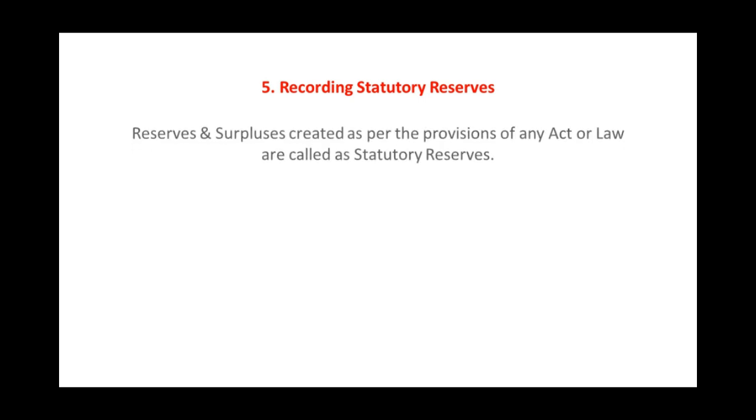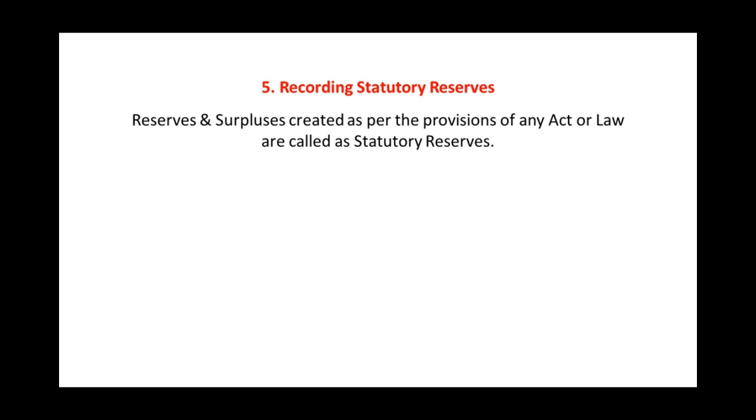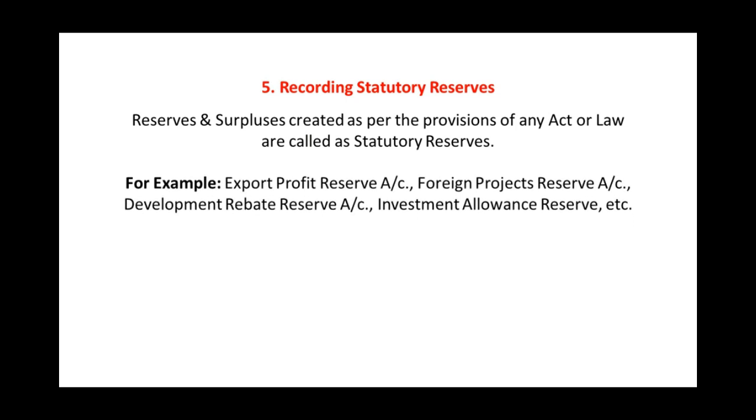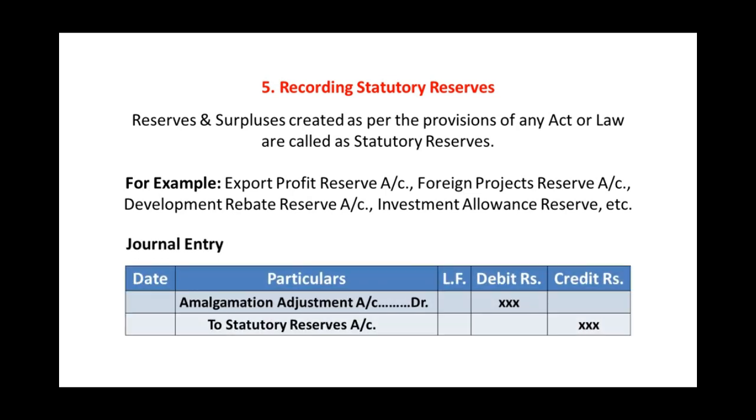Step number 5. Recording statutory reserves. We need to understand what is statutory reserve. Statutory reserves are the reserves and surplus created as per the provisions of any act or law. Now, the journal entry we have to remember. Before that, the examples of statutory reserves are export profit reserves account, foreign project reserve account, development rebate reserve account, investment allowance reserve account. The journal entry for it is amalgamation adjustment account debit to statutory reserves account.